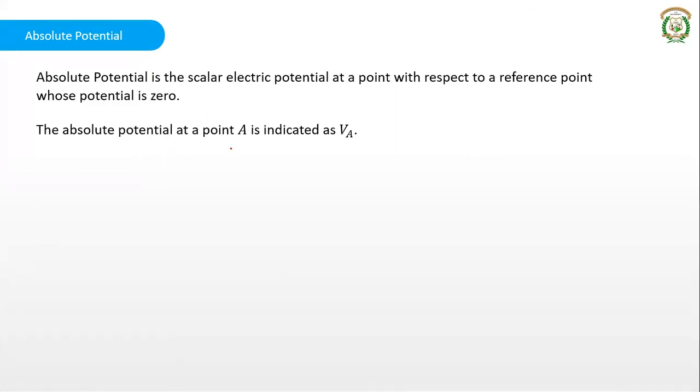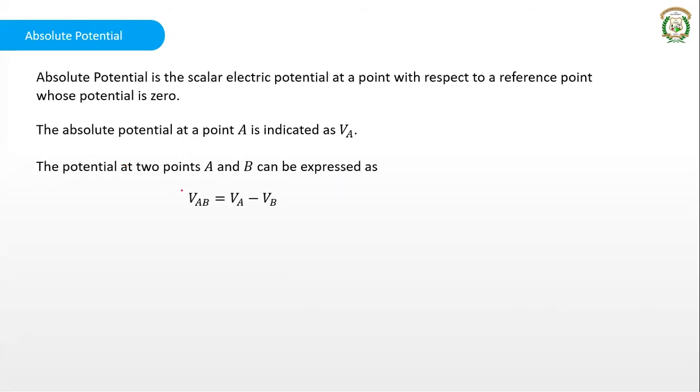The absolute potential at any point, suppose the point is A, is indicated as VA. The potential difference between 2 points A and B, we express as VAB, that is VA minus VB. This is the potential difference between 2 points A and B. VAB has the formula minus the integration of E dot dl from B to A.